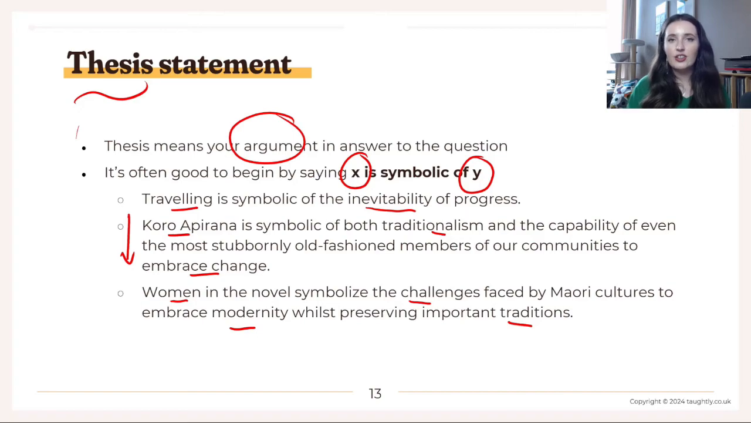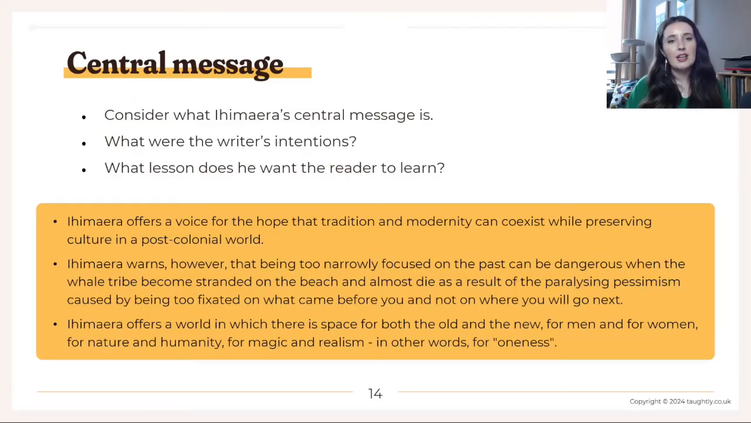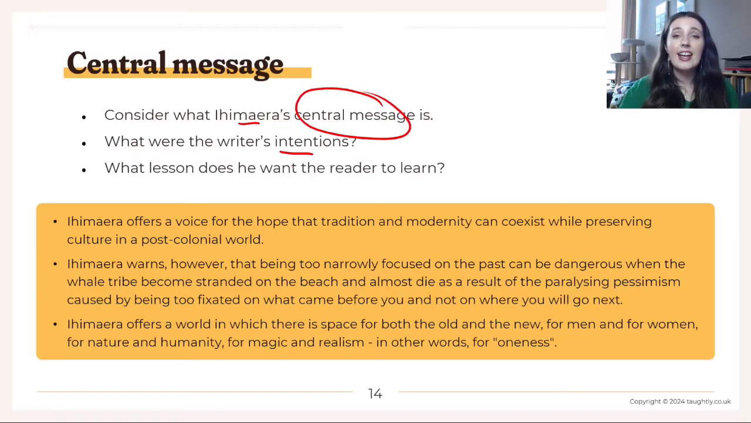So really good to begin with a thesis statement in your introduction, showing that personal engagement for AO1, but also to think about the writer's central message too. So this is another way that you show your personal engagement and analysis of the text. So you need to consider what Ihimaera's central message is. In other words, what are his intentions? Why did he write this book? What lesson does he want the reader to learn?